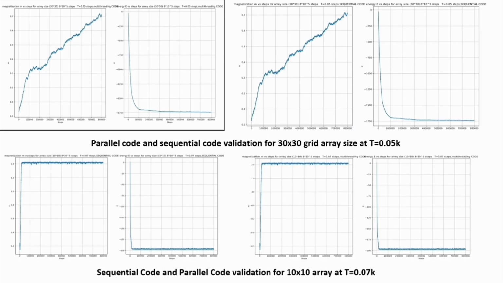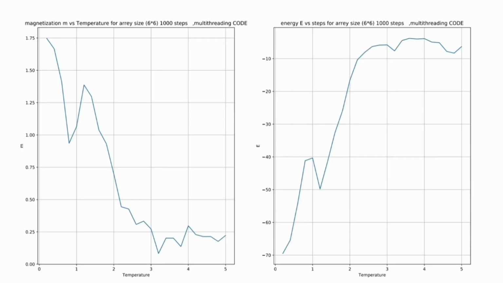And for the validation curves, I plotted two curves for two different temperatures: one for a 30 by 30 grid size at T equal to 0.05 Kelvin, and the other for a 10 by 10 grid size at T equal to 0.07 Kelvin.